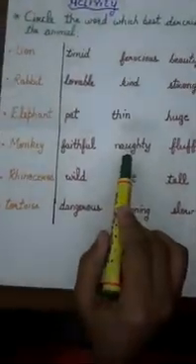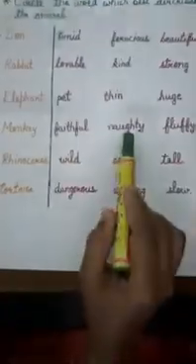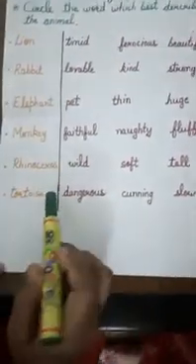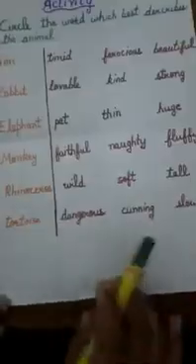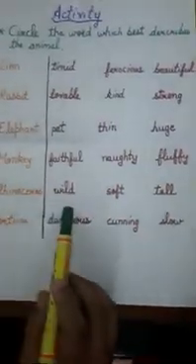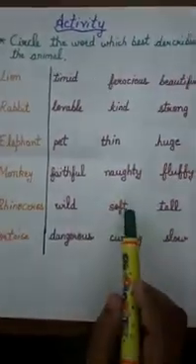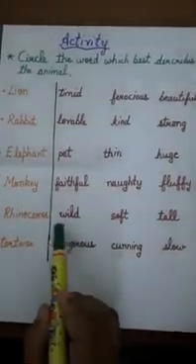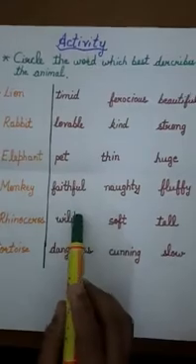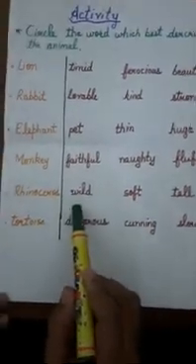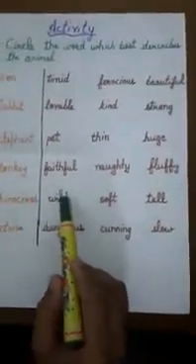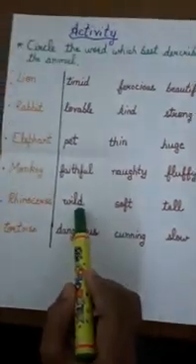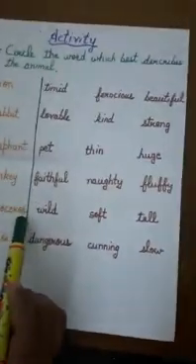So the best word that describes monkey is naughty. Now it is rhinoceros. So which word will describe rhinoceros the best? Is it wild, soft, or tall? The rhino is a wild animal. So we have selected wild as the best word that describes rhinoceros.